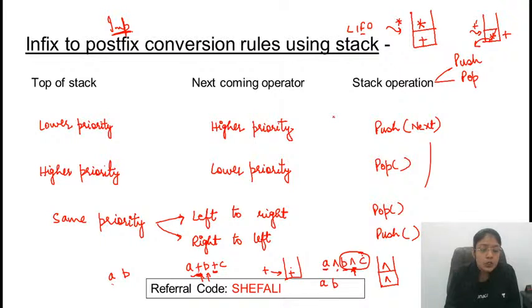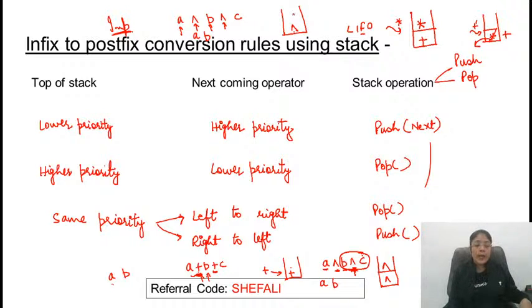Right to left has just one operator. I have taken an example in which we have two operators. It's A raised to power B raised to power C. So first of all, you are getting an operand, so print it as it is. Then you got an operator, so push it in the stack. Again you got an operand, print it. Then again you are getting an operator. On top of stack and the next coming operator, both have the same priority, so we are